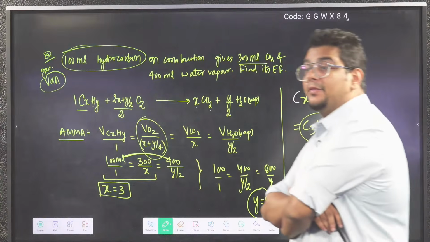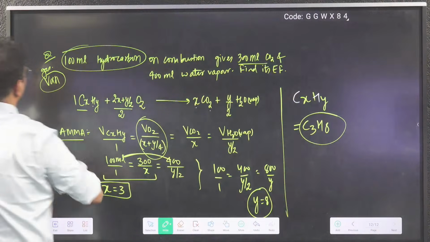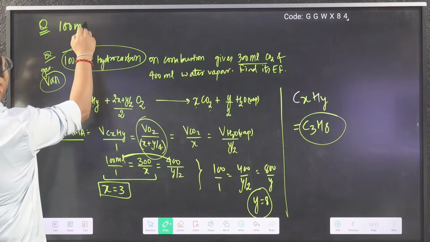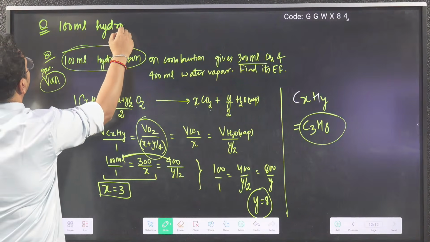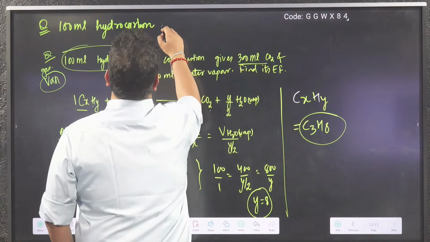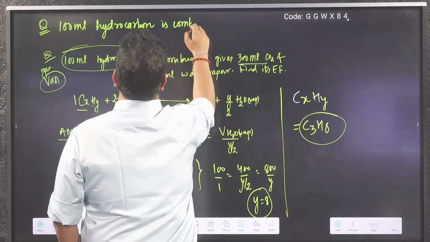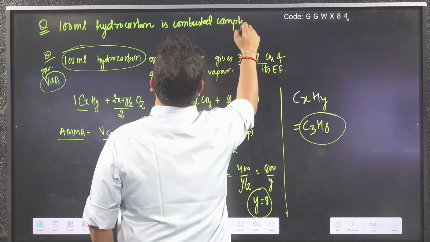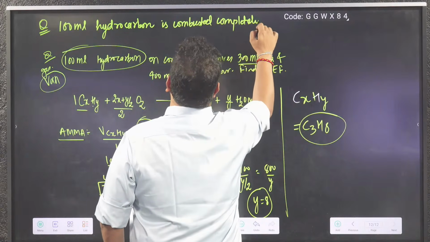Now, how can they play with the language? So, game with the languages. See now, 100 ml hydrocarbon is combusted completely. Full stop.